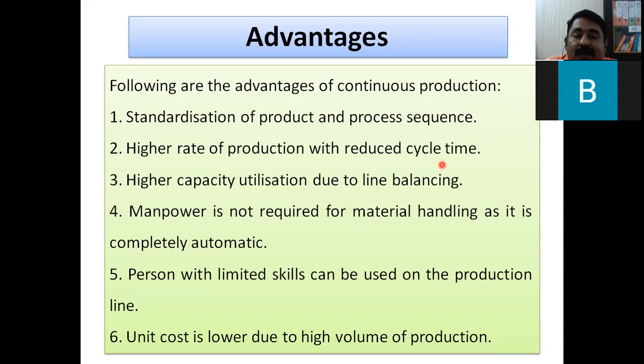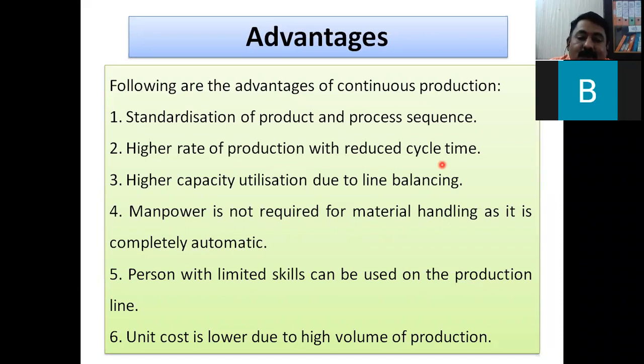And after painting, for the additional features or accessories that are fitted by robots, again 500 are not waiting. No, balance means that the time required for the different lines is calculated accordingly, and there is no idle time. There is also no backtracking, where it comes to this and again goes back. No such concept, only move forward and finally dispatch. So higher capacity utilization: whatever machines are there in the plant, utilization is at the highest or peak level.